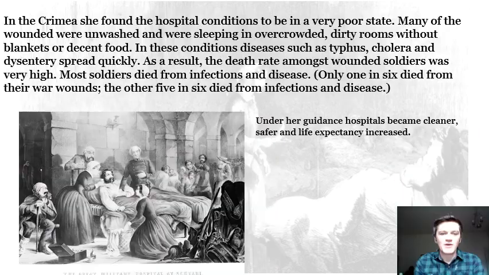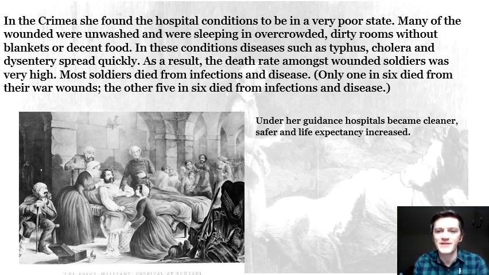Okay. So when she arrived at the Crimean War, she found the hospital conditions to be in a very poor state. Many of the wounded were unwashed and were sleeping in overcrowded, dirty rooms without blankets or decent food. In these conditions, diseases such as typhus, cholera and dysentery spread quickly. As a result, the death rate amongst wounded soldiers was very high. Most soldiers died from infections and diseases. Only 1 in 6 died from their war wounds, the other 5 died from infections and disease.